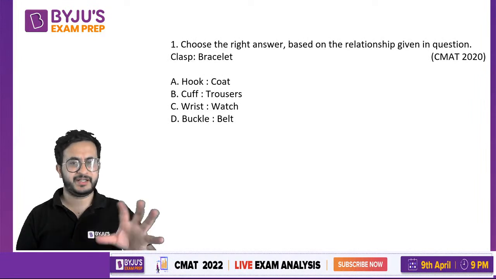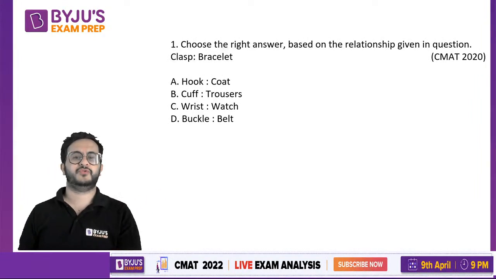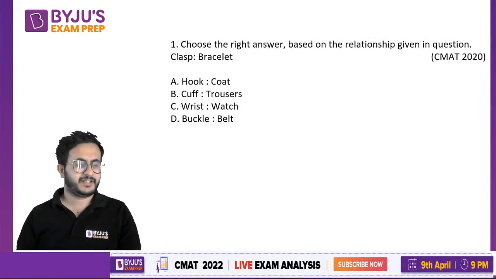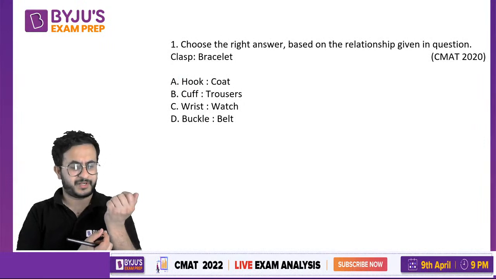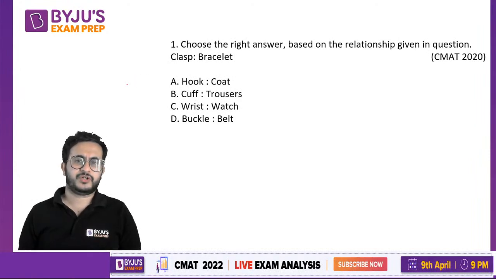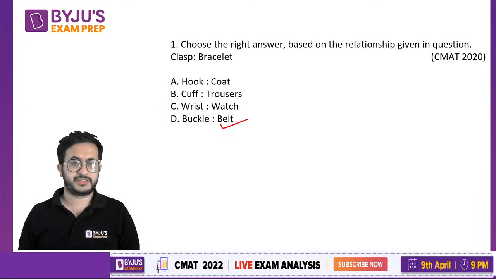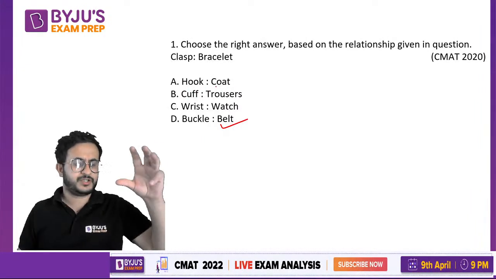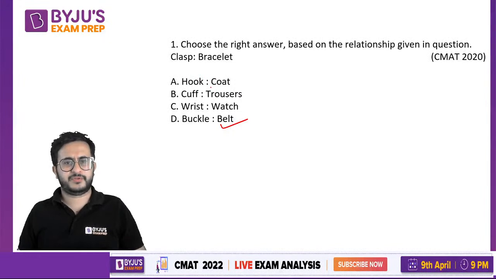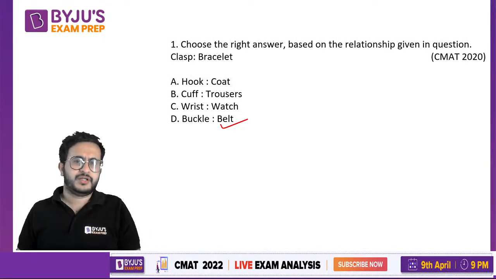Now these questions would hardly take any time. If you know the answer, you would be able to do them within 10-15 seconds, not more than that. So what is a clasp? A clasp is a kind of lock which is used in a bracelet, for holding the bracelet, to fasten the bracelet. Buckle is something that is used to fasten a belt, so hence buckle and belt. A hook is not something that is used to fasten a coat, you just keep it on a hook. Cuffs are not meant for trousers.